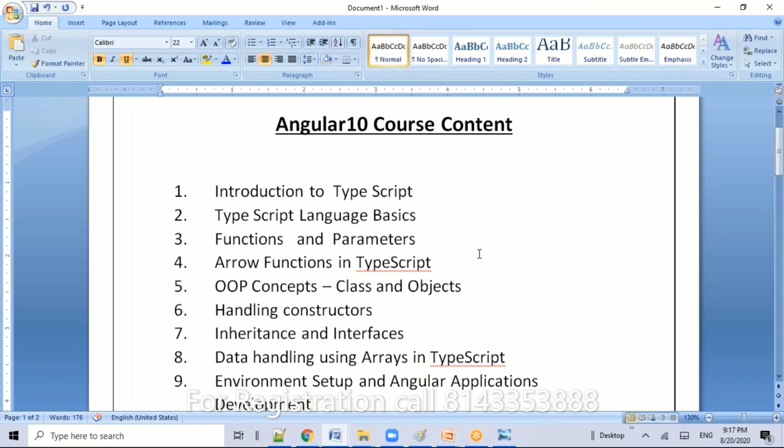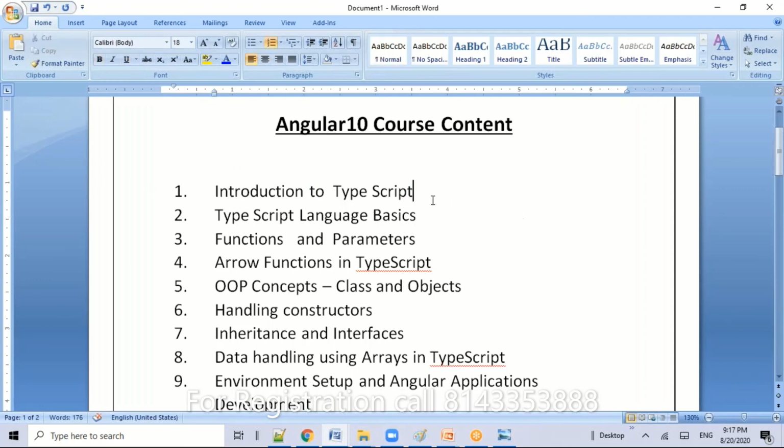We have just discussed the history up to Angular, but we are not digging into Angular yet. In upcoming sessions I'm going to explain the internal features, the main primary important features of Angular, all in detail. After that, our journey starts with TypeScript.